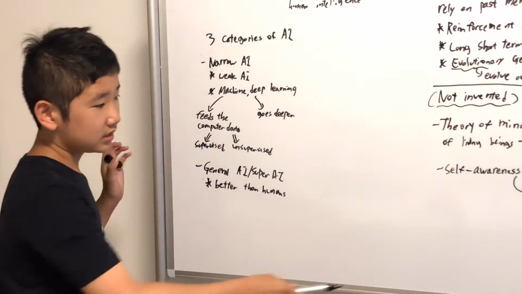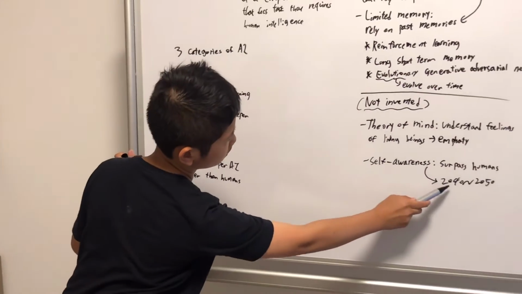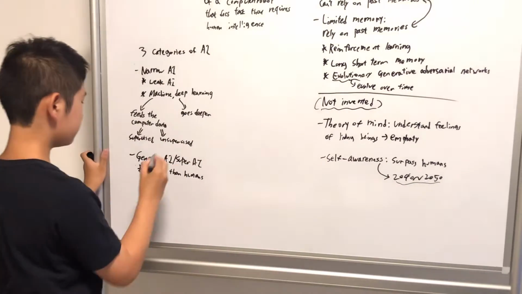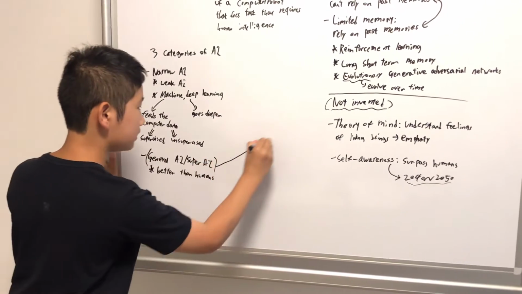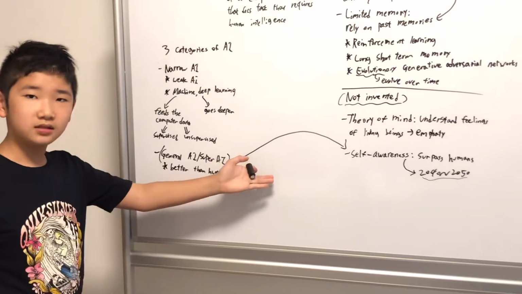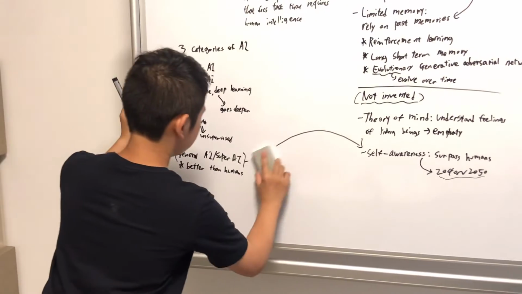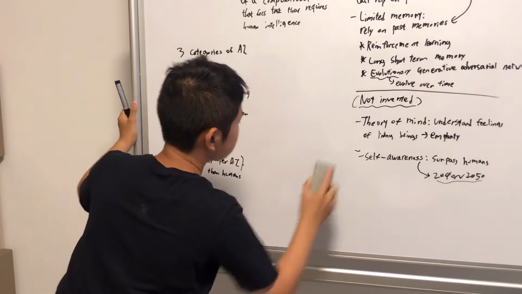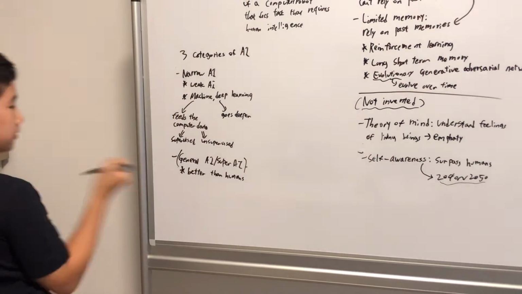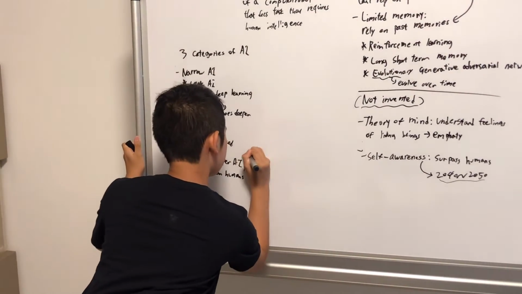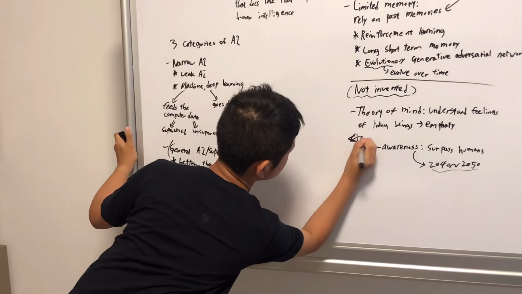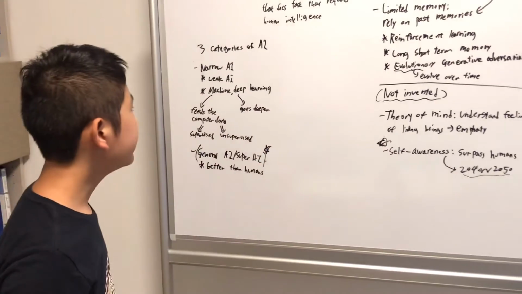But as I said, it is expected to be made in 2040 to 2050. So these are the same, these connect. There's too much long arrow, so I'm just going to erase it. I'm going to have this star sign and star sign to show that these connect to each other, yeah?